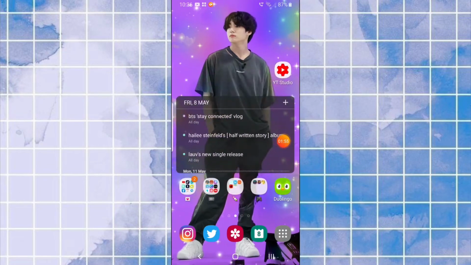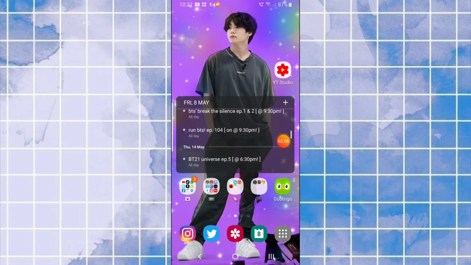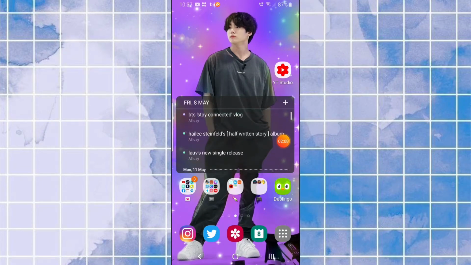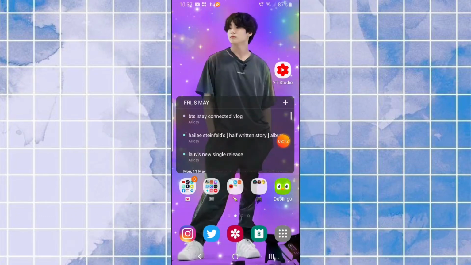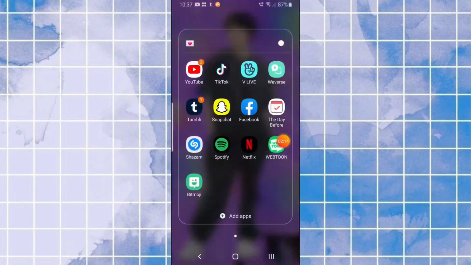On this page I just have my YouTube Studio for our channel, and then I have my calendar on my first page so I know things that are coming up in the later weeks. And then I have all my social stuff to do with the internet. It's got YouTube, TikTok, VLive, Weverse, Snapchat, Tumblr, Facebook, and all that jazz.